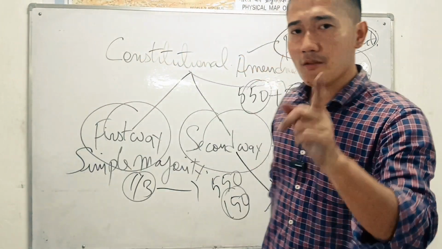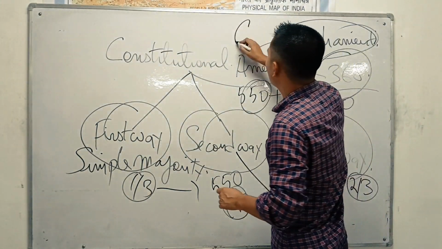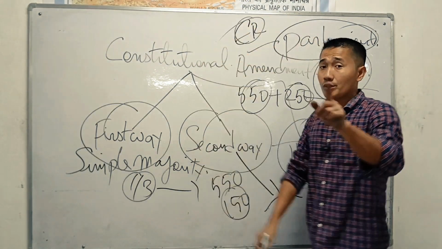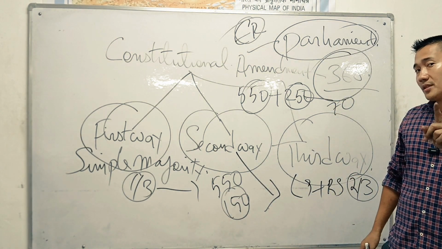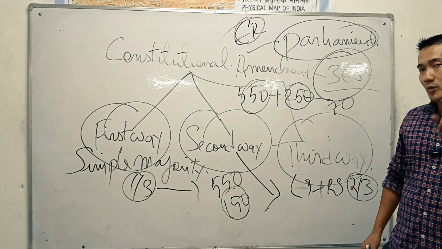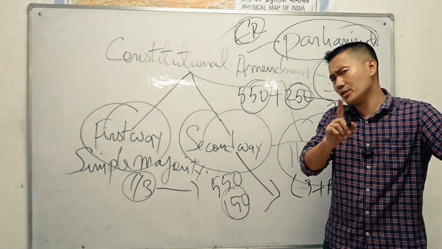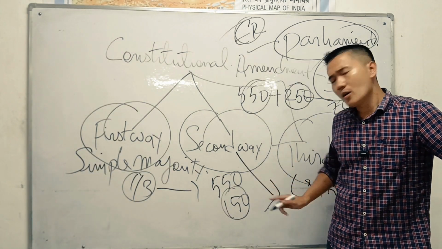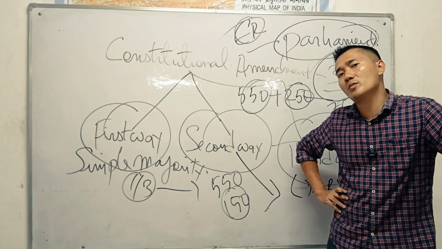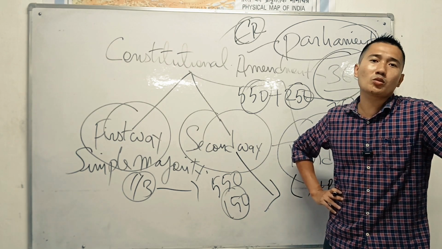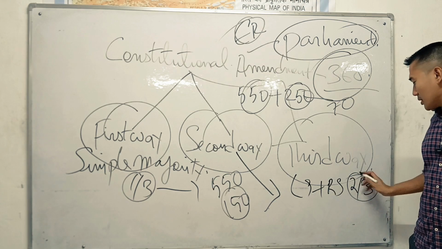Take the best example, fundamental rights. To change the fundamental rights is one of the toughest. We have 6 fundamental rights. Before it was 7, and only 1 was changed. So it is very hard to change the fundamental rights because we need the support of a two-thirds majority in both the Lok Sabha and Rajya Sabha.